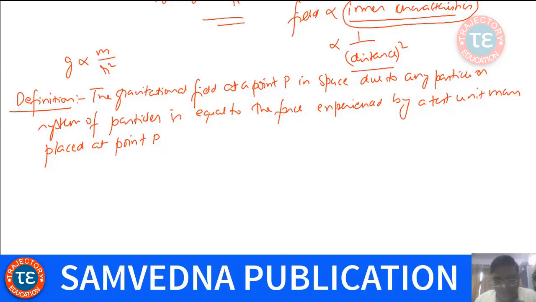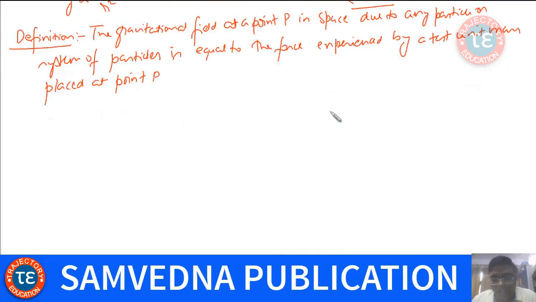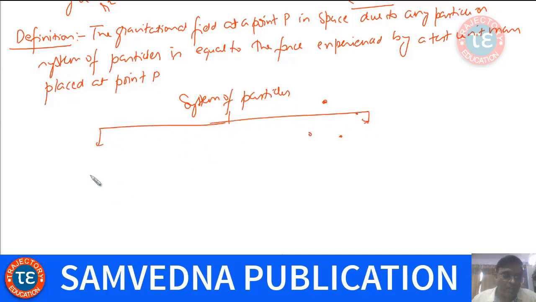It says that you may have a single particle or a system of particles. In mechanics, whenever we say system of particles, we have two kinds of systems.